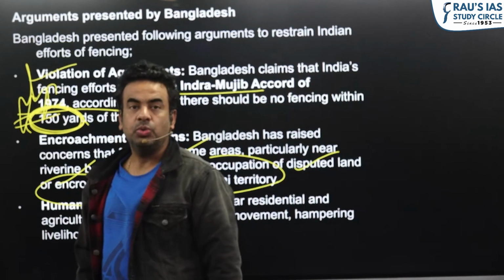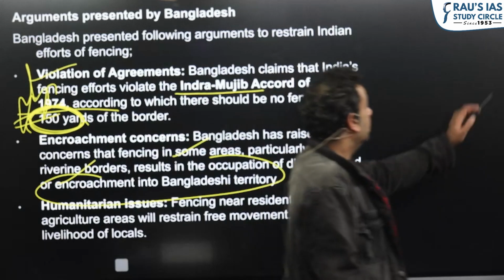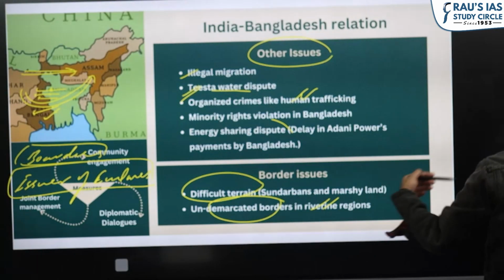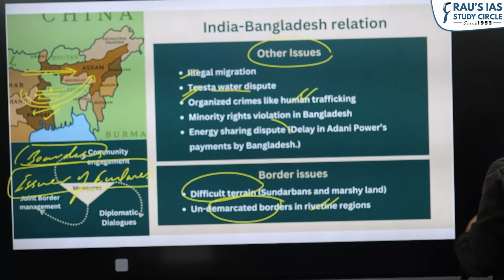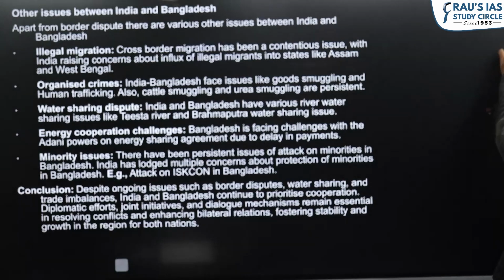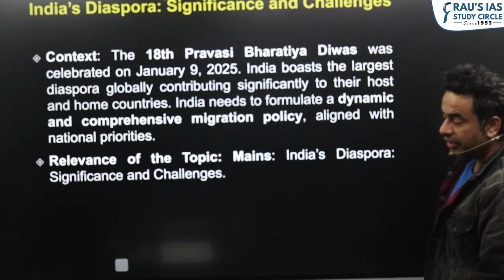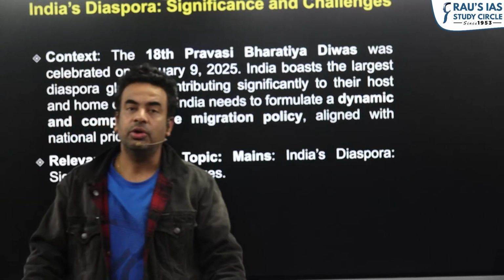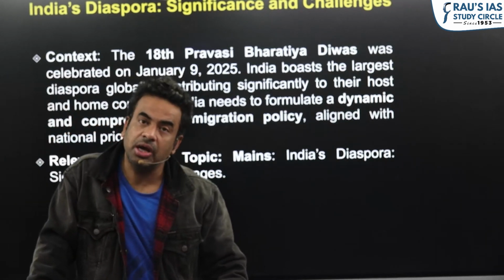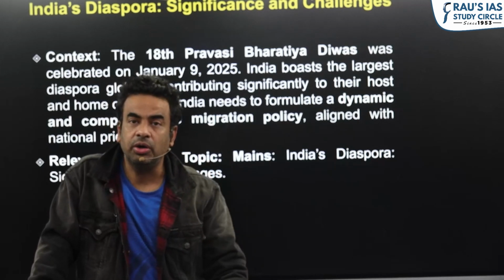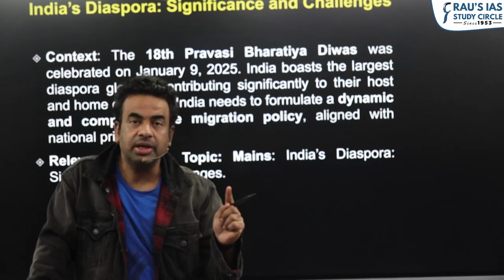Among the perpetual issues on which we have tensions, this fencing issue is also one of the issues which prevails between the two. The Indian government wants to fence the borders because of the challenges of illegal migration, but the Bangladesh leadership keeps blaming India for the violation of the Indira Mujib Accord. So this much information is very relevant from the exam point of view, both prelims and mains.